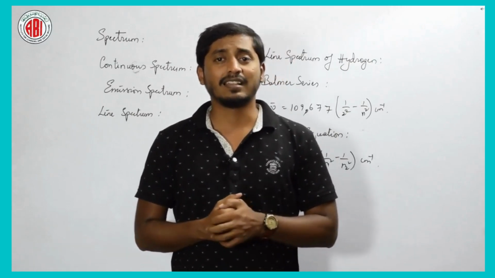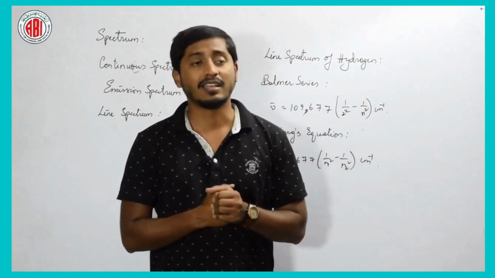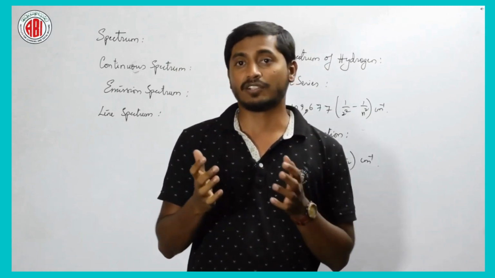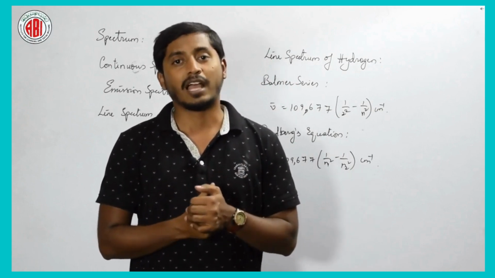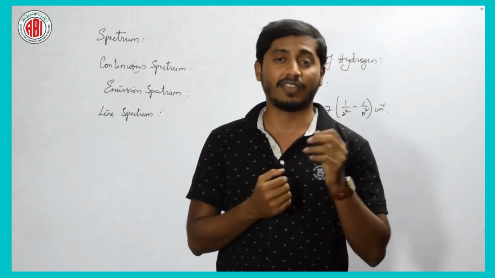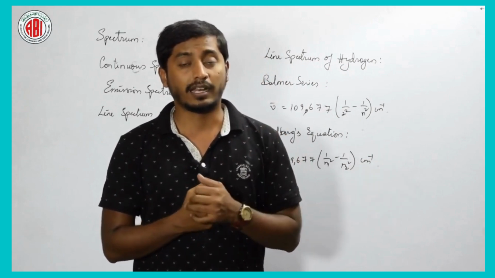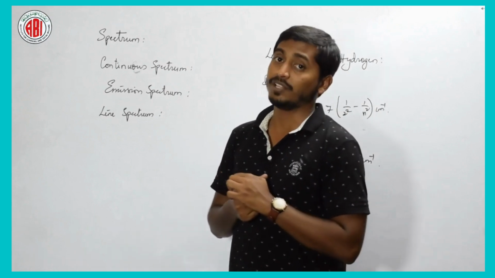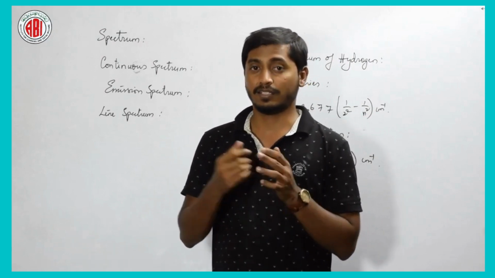We have been discussing the different concepts of atomic structure. We started with the basic subatomic particles, and continued with the different models of the atom, that is the Thomson model, Rutherford model and Bohr's atomic model. After that, we have been discussing the basic things such as the photoelectric effect, dual nature, and electromagnetic nature. Today we are going to observe the main concept, that is radiation frequencies, the spectrum.